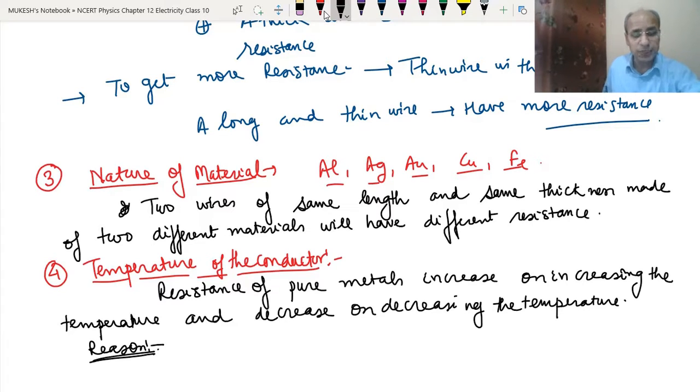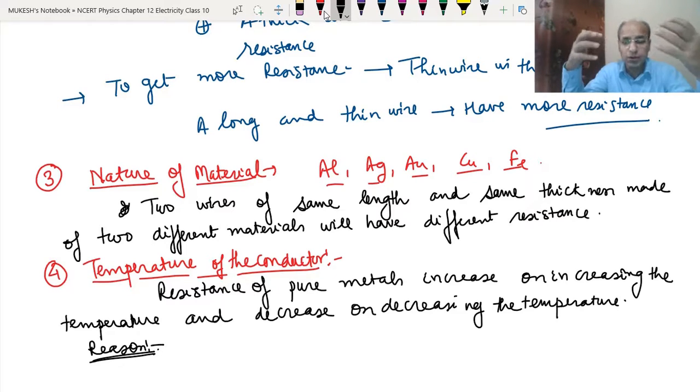See, what happens basically whenever the temperature is increased, that means heat is being gained. So whenever heat is being gained, the collisions between the free electrons increase. As we had studied, the reason for resistance is the collisions that the electrons face with themselves or with the atoms of the material. That results in the resistance. And now this collision increases because of the increase in temperature. So this is the reason that the resistance also increases in the case of pure metals.